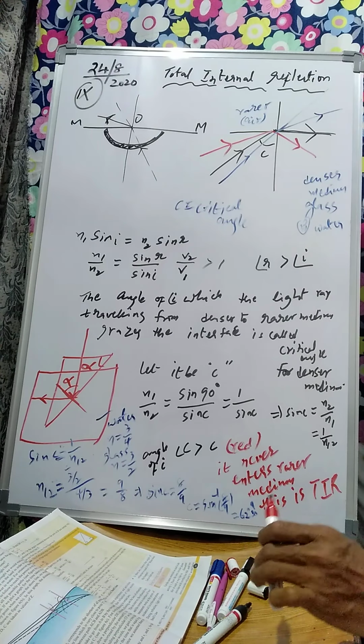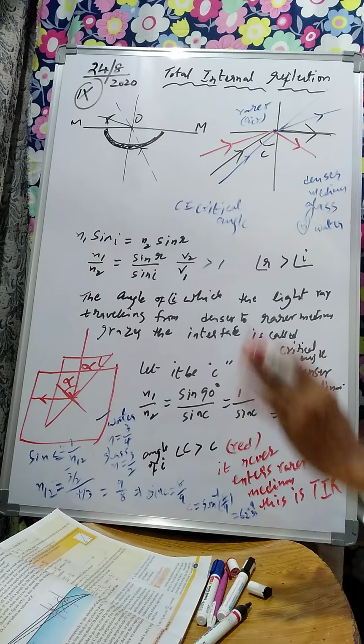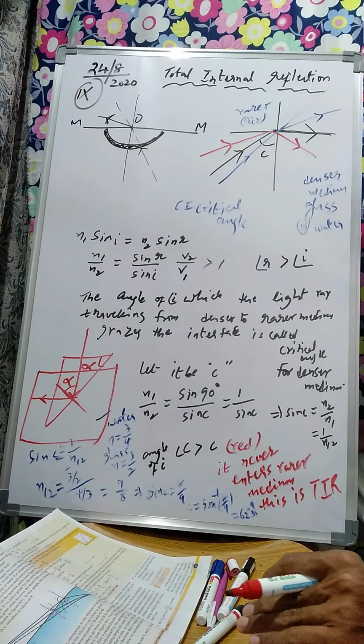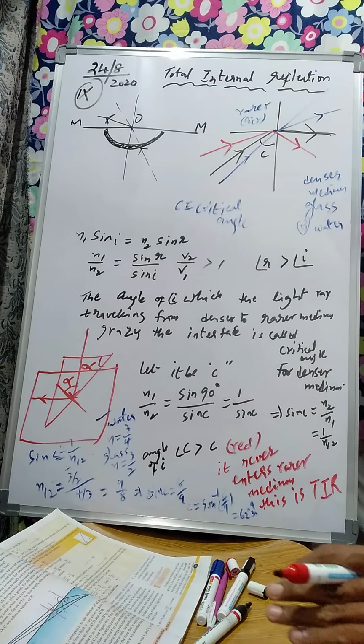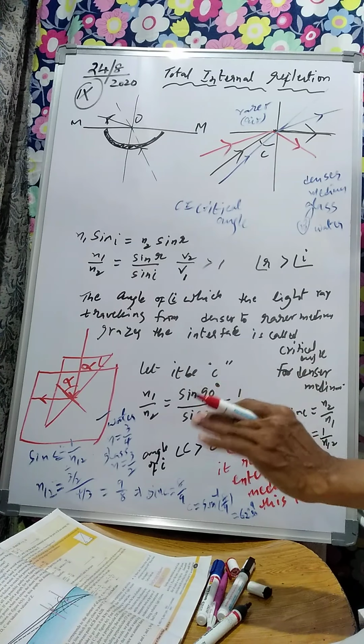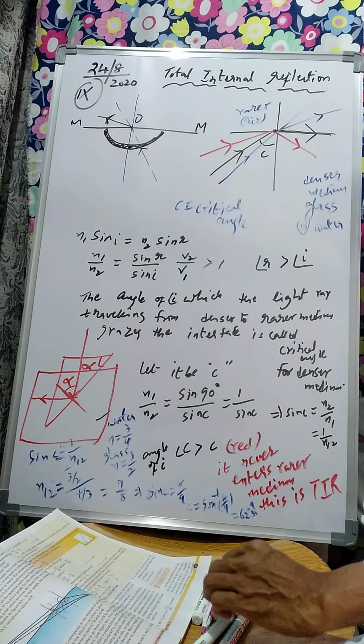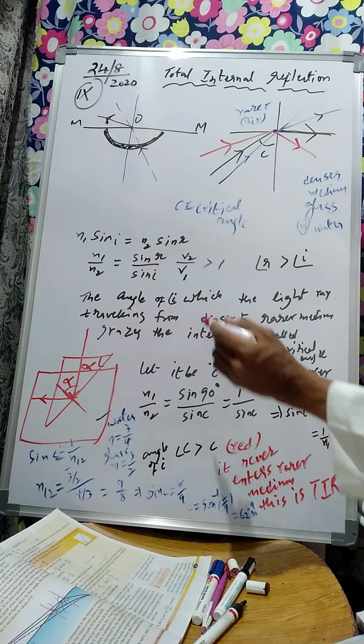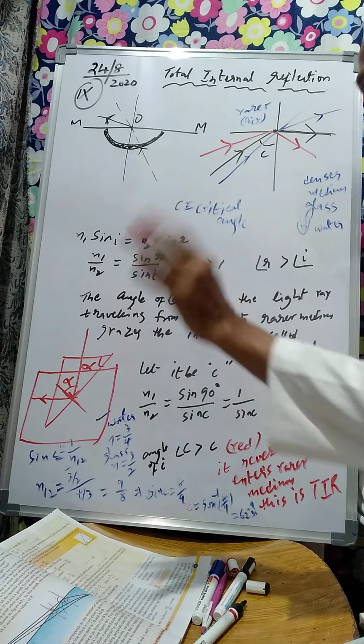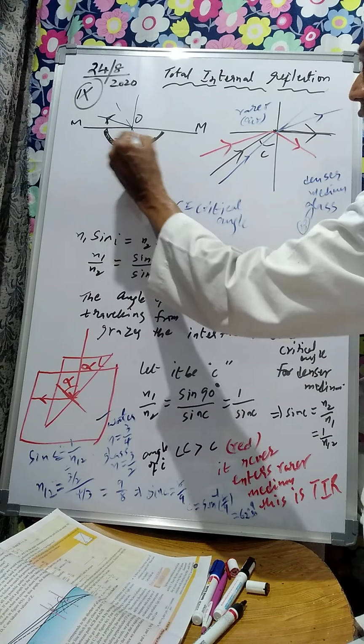Yesterday we saw Snell's law derivation. Today we will see total internal reflection. It is a different phenomenon. So far we have seen light rays travel from a rarer medium to a denser medium and back to a rarer medium, but in this phenomenon, let us take the glass slab experiment which we have done. This is a glass slab.